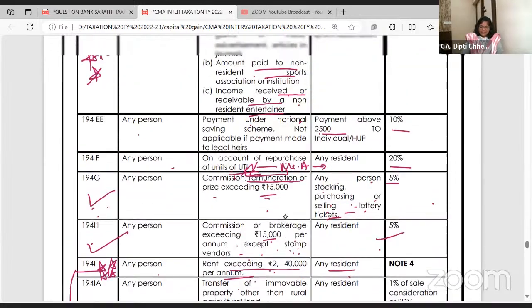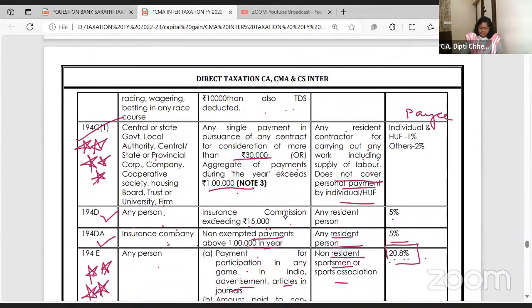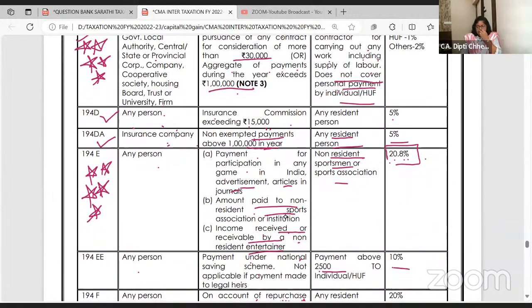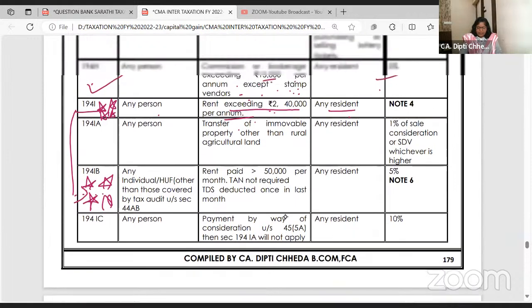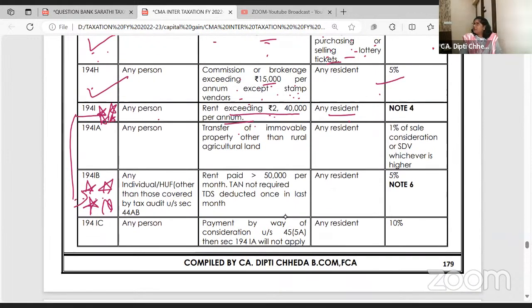अभी तक हमने कौन से सेक्शंस इंपॉर्टेंट मार्क किए हैं? 194C, 194E, payment to foreign player with cess. Then we have marked important 194I for the rent, and now 194IB. An individual and HUF other than, see, individual and HUF, the TDS provisions are applicable if their books of accounts are audited. But other than the audit, if individual and HUF is paying rent above 50,000 per month, is it a huge amount?